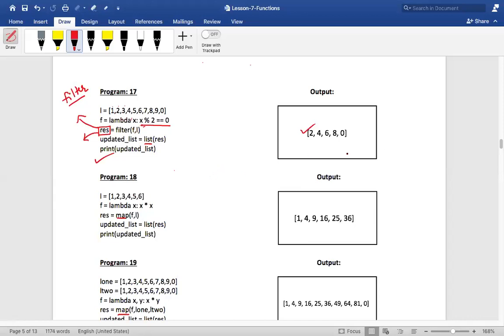Chinmay Shri is asking what exactly filter is doing overall. Very good, Chinmay Shri, very nice. Filter is used to filter out certain elements from a given sequence and it will result in a new sequence. Is that clear? The filter function is used to filter out certain elements from a given sequence and give us a new sequence. That is what filter will do.